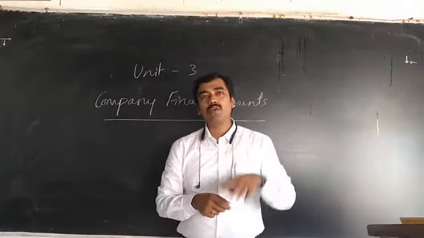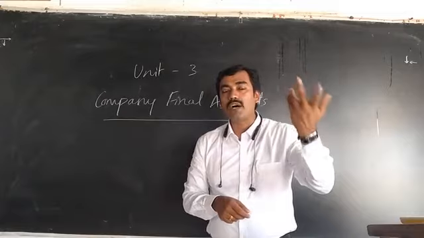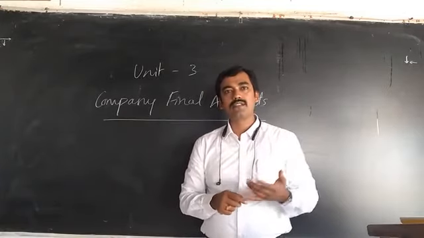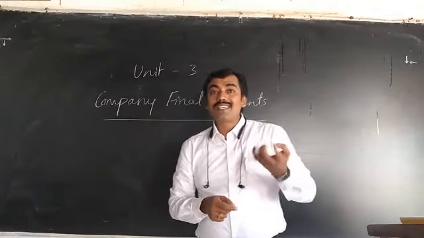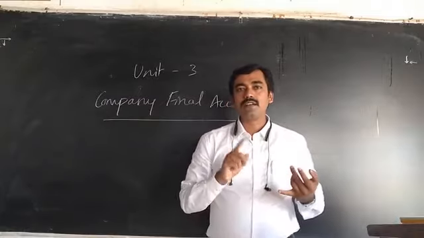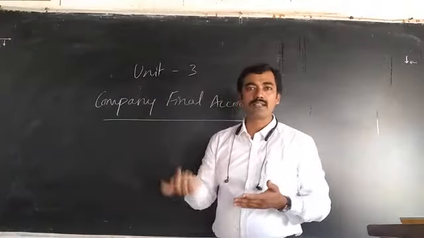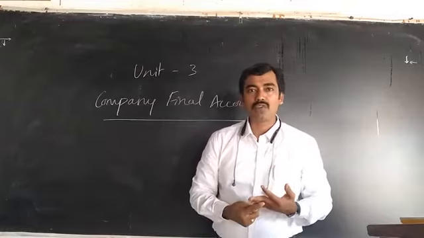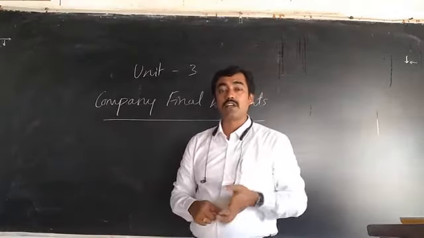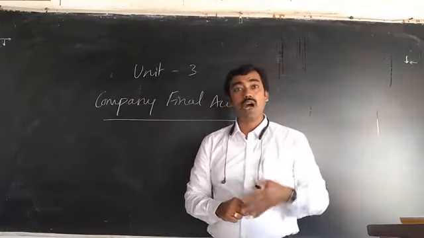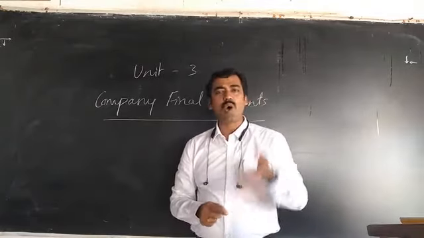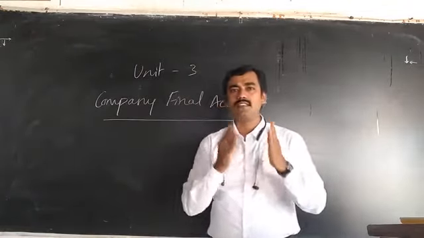In the liability side, what liabilities are owed to others? That means how much loan is taken from banks, loan taken from friends, loan taken from partners, bank overdrafts, capital, drawings, outstanding expenses. All this information is contained in the liability side.